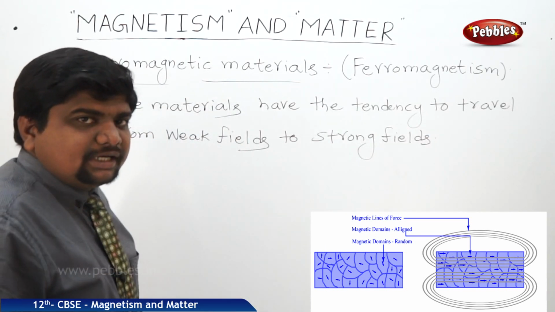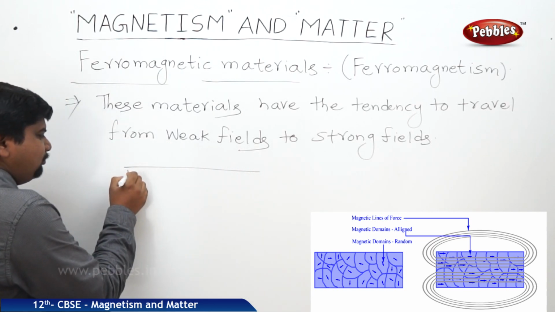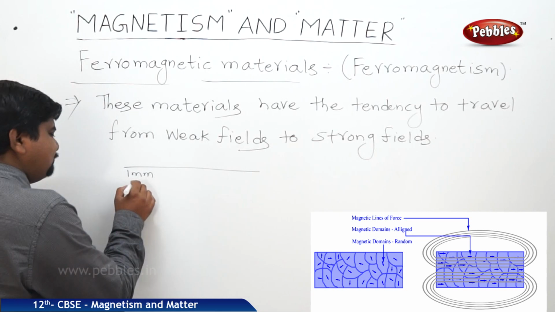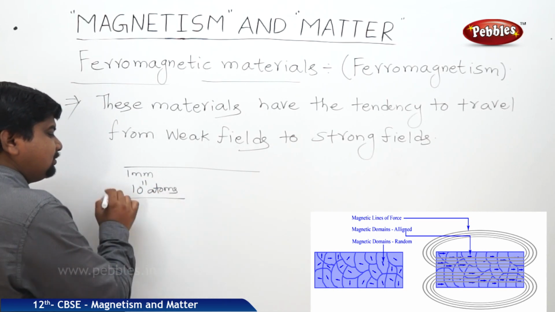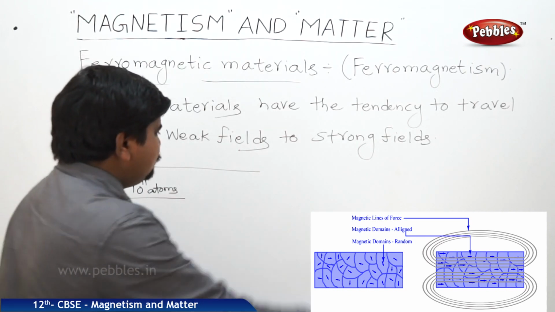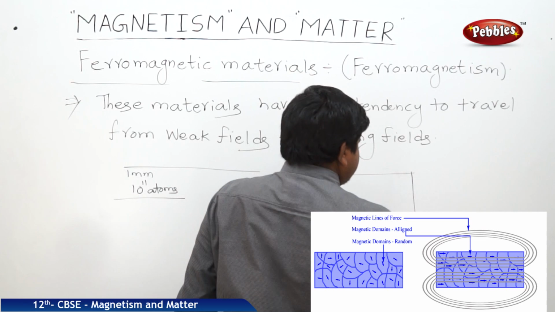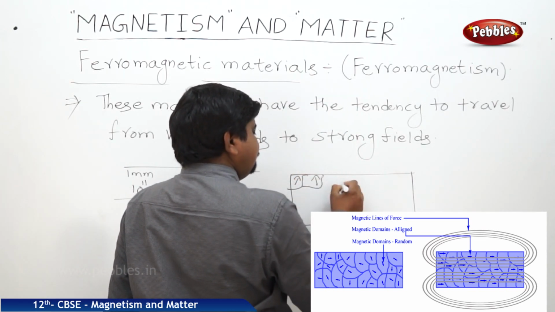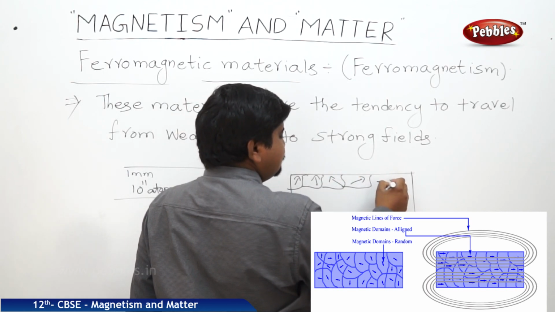This magnetic material has domains of size 1 millimeter. In 1 millimeter, we can expect 10 power 11 atoms or electrons. So initially, the domain structure will be like this. As usual, as mentioned in the paramagnetic, they used to align like this.